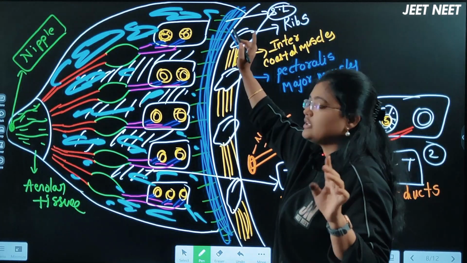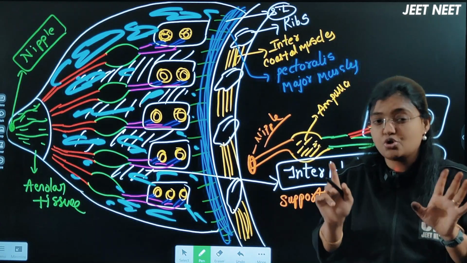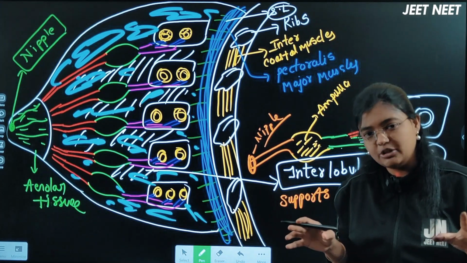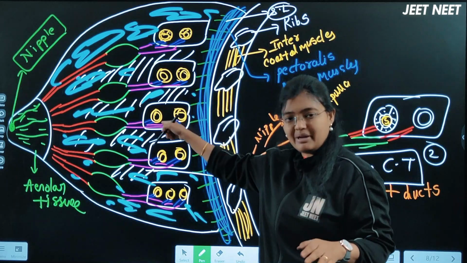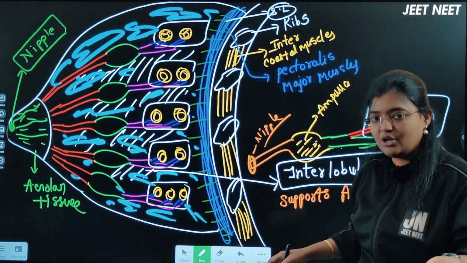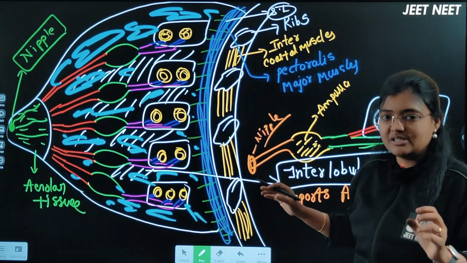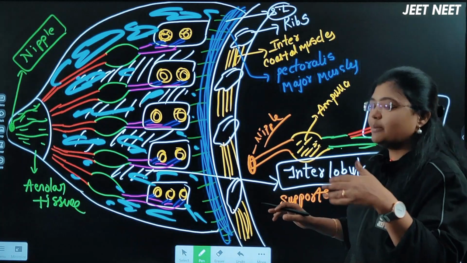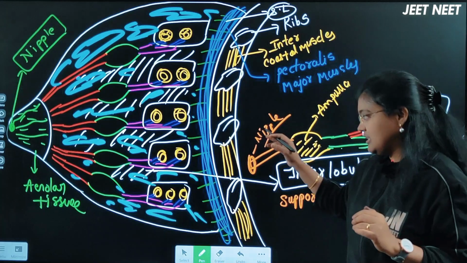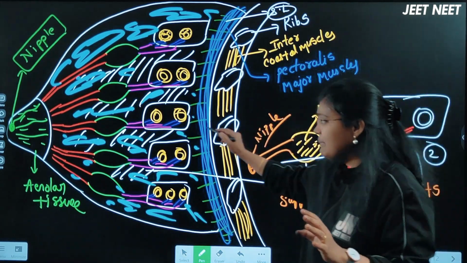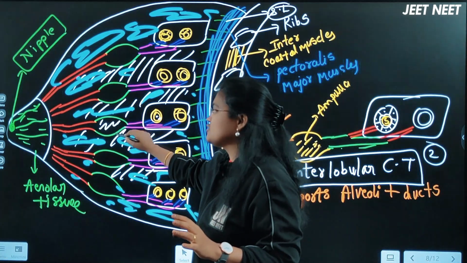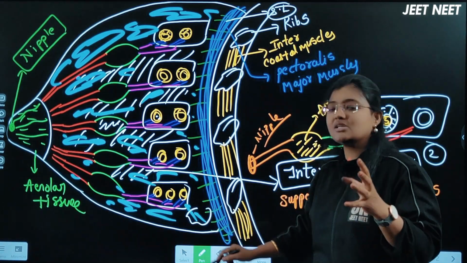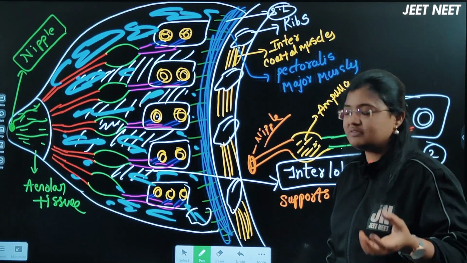So mammary gland, first the prolactin hormone, then first progesterone hormone. Progesterone hormone, when the mother has become pregnant actually, around the 7th to 8th month, the progesterone hormone will act upon the mammary gland to increase the number of the alveoli cells here. Now when the progesterone increases the number of alveoli cells here, next the prolactin hormone, after the delivery actually, will synthesize the milk in the alveoli cells. After that, the milk will be stored in the lumen, and it will also be stored in the lactiferous duct here. Later on the estrogen is a hormone which increases the adipose tissue or the storage of the fat in the breast region.